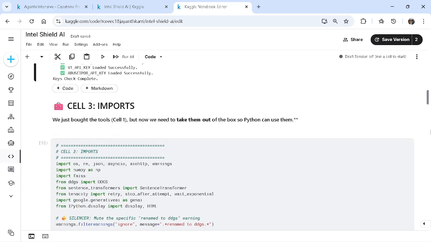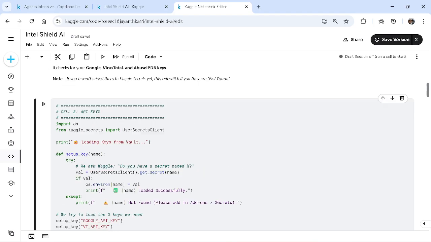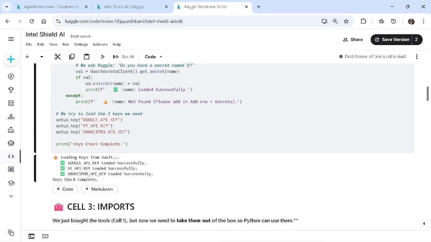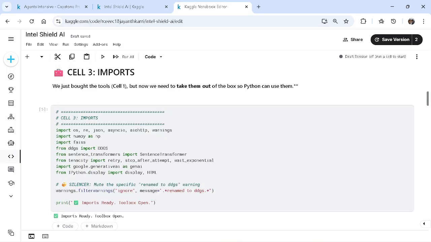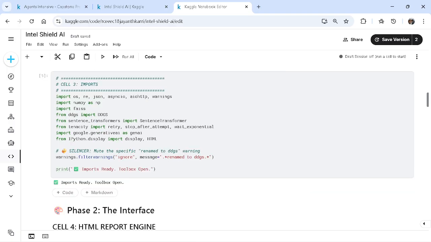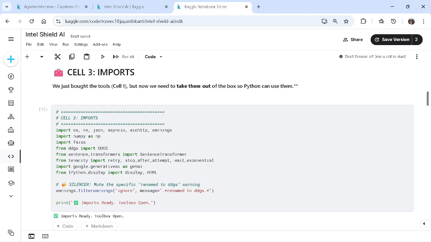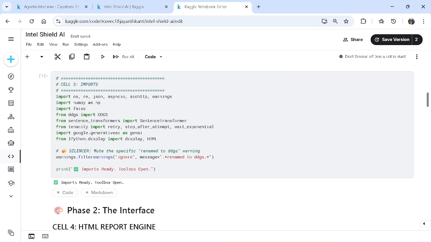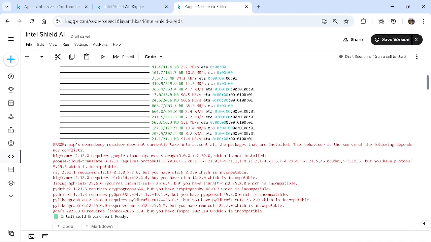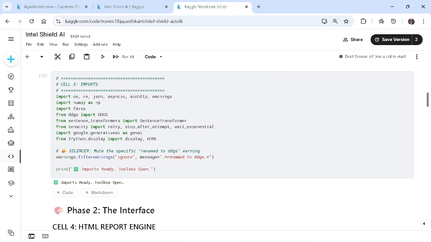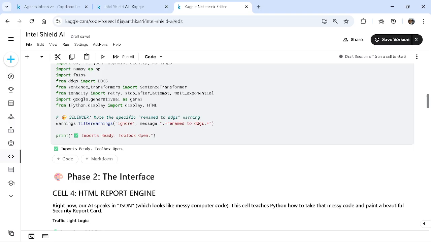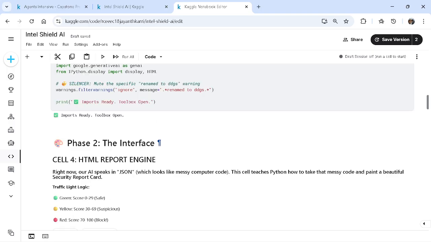Coming to the next phase, I use these cells and imports. We downloaded those packages, we are unzipping them, and we are importing them into our actual code. These are the installations being put into the code for actual use. So here we have DuckDuckGo, numpy, and FAISS memory. I also used the Gen AI model, so whatever we imported here is integrated with our code.